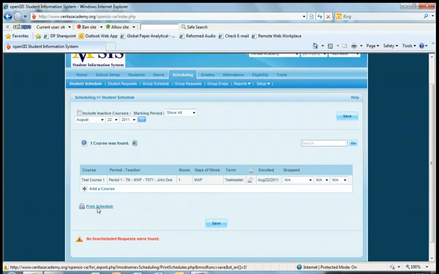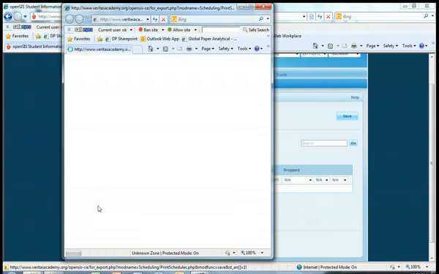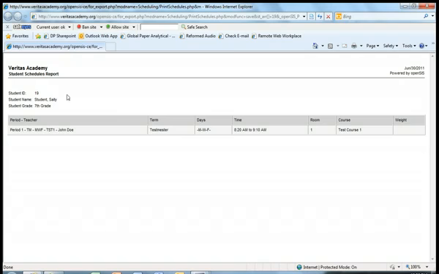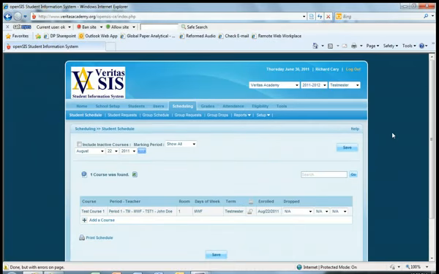If you want to print a student schedule after you've enrolled them on all their courses, it's as simple as pulling up their record and clicking Print Schedule, and this will actually create a printable report showing all of the courses they're scheduled for. So this could be pretty handy as well for giving out to families. So if I expand this, you'll see the student ID is listed, and then what period and teacher and term and dates and times for their particular course. So we're not going to print that. I'm going to go ahead and close that.